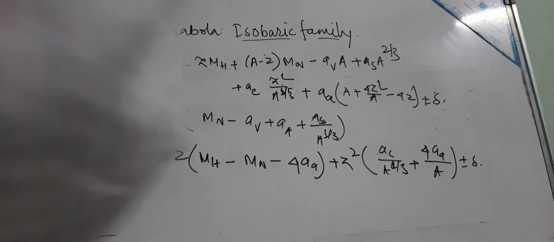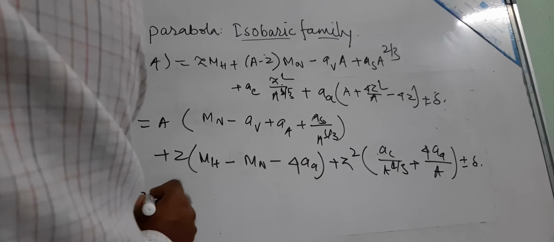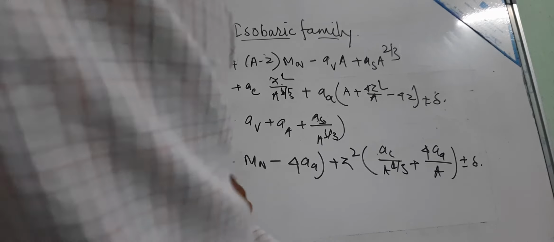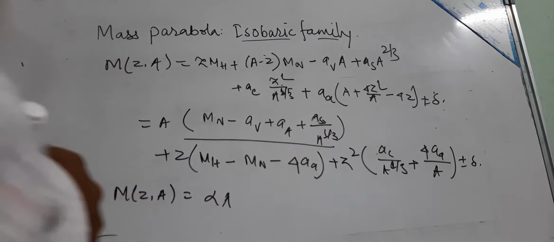So this is written as M(Z,A) equals alpha A plus beta Z plus gamma Z squared plus or minus delta_p, the pairing energy.